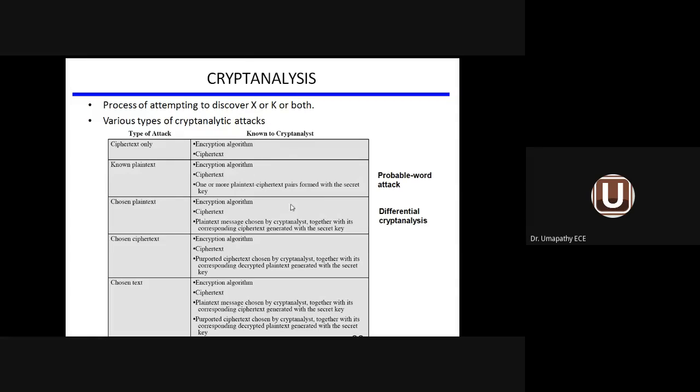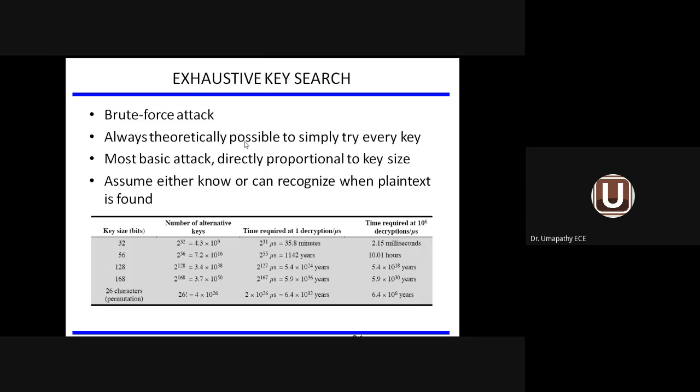So how do the attacks come into the picture? Your attack may be ciphertext only, or known plain text, or chosen plain text, chosen ciphertext, and chosen text.